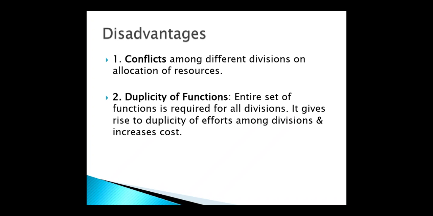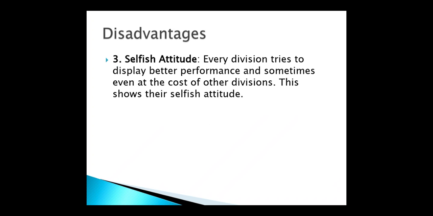Within product 2, once again planning department, manufacturing department, quality department, sales department. Within product 3 also the same. Means the repeated functions are going to be carried out, and due to that, cost is going to increase. So that is the main disadvantage of the divisional structure.